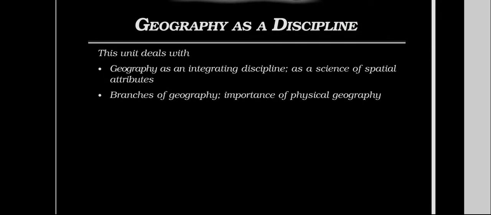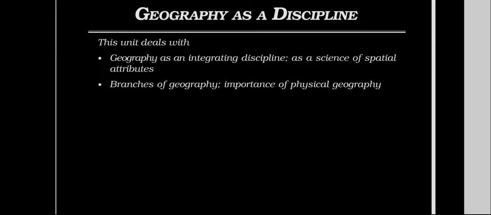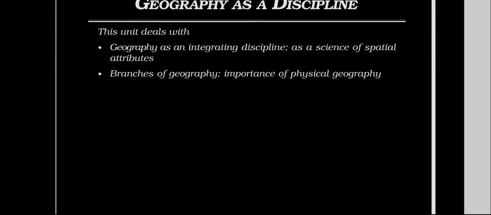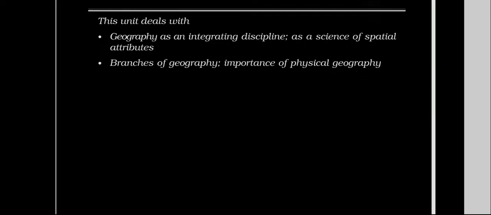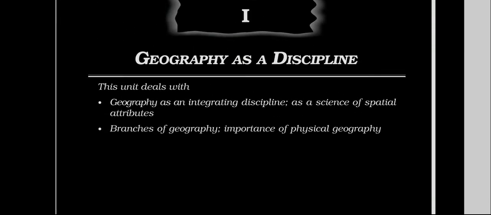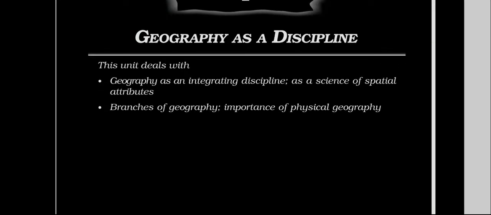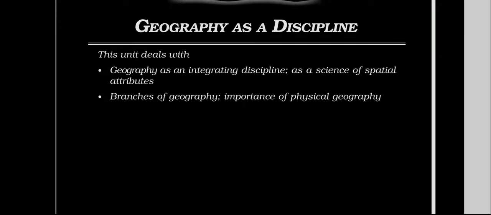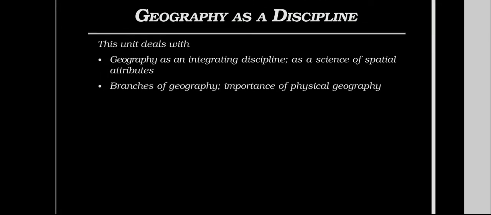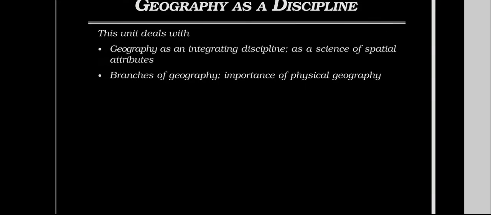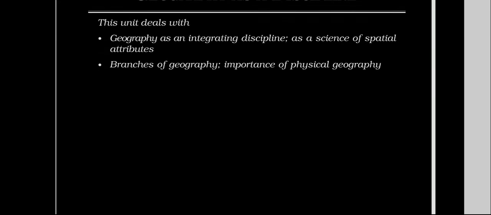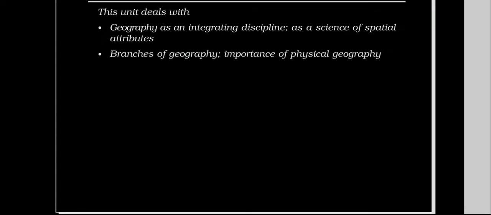एज अ साइंस ऑफ स्पेशल एट्रिब्यूट्स। Geography as an integrating discipline as a science of spatial attributes. And the next point is branches of geography, importance and physical geography. So this is what geography deals with. Okay, this unit: geography actually deals with integrating discipline and science of spatial attributes. And the second point is the branches of geography and the importance of physical geography.